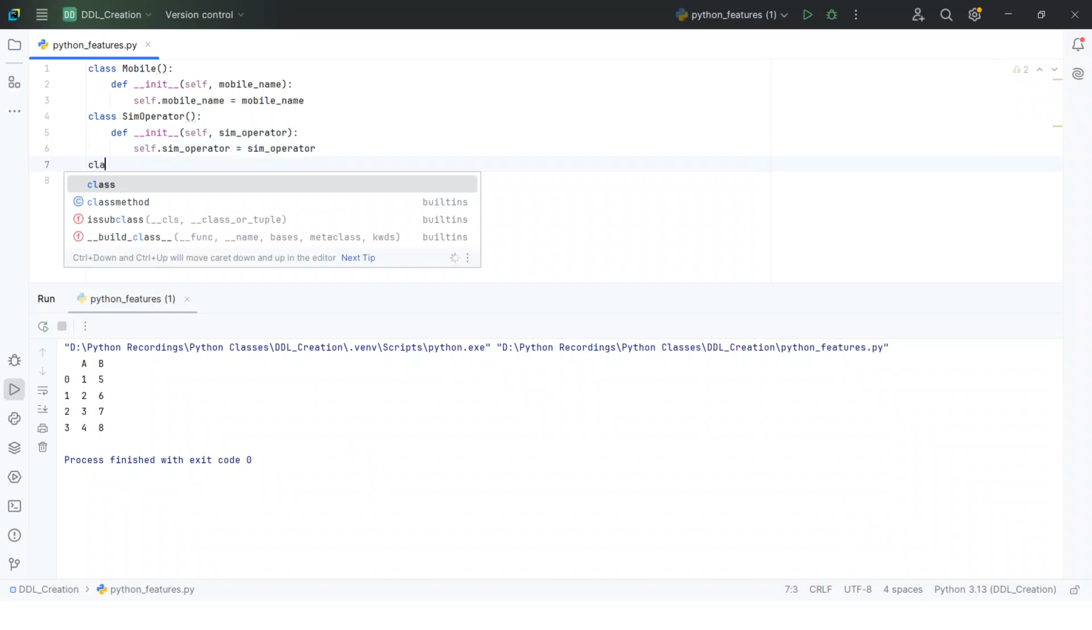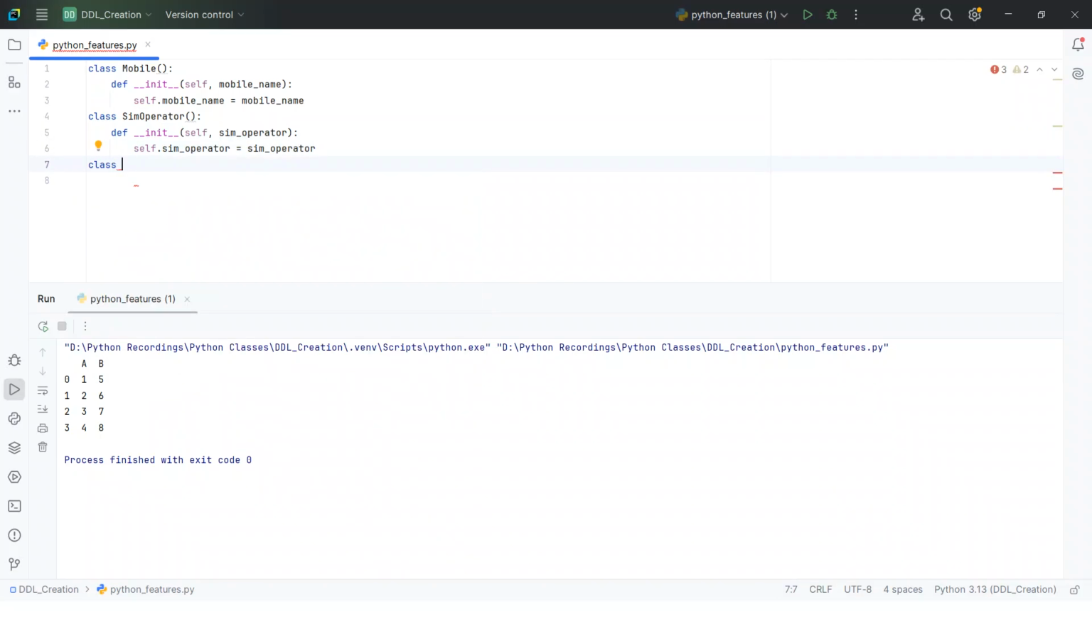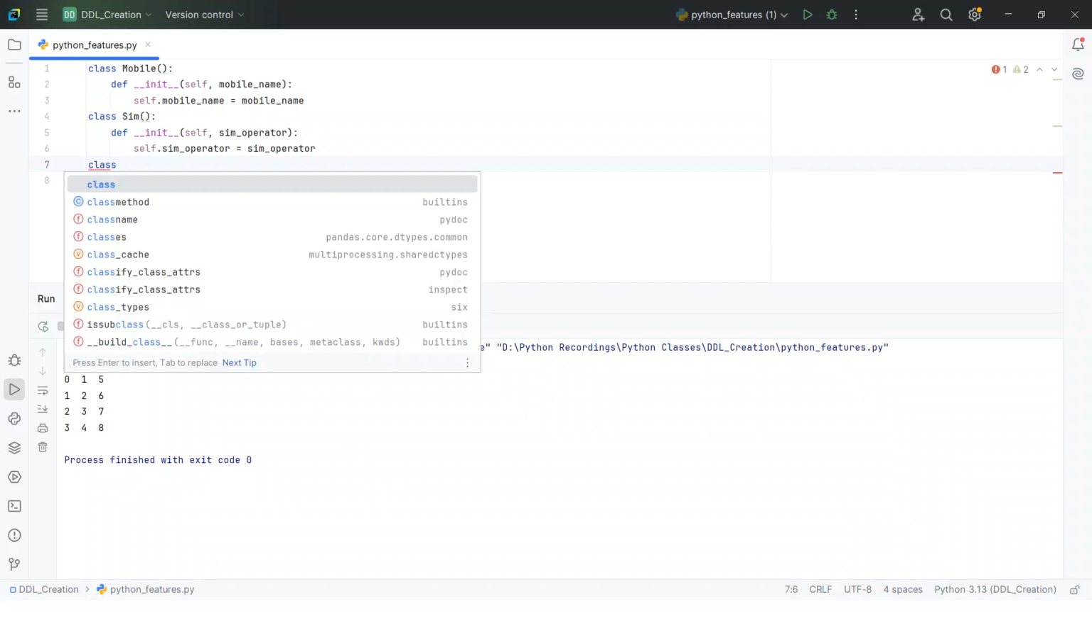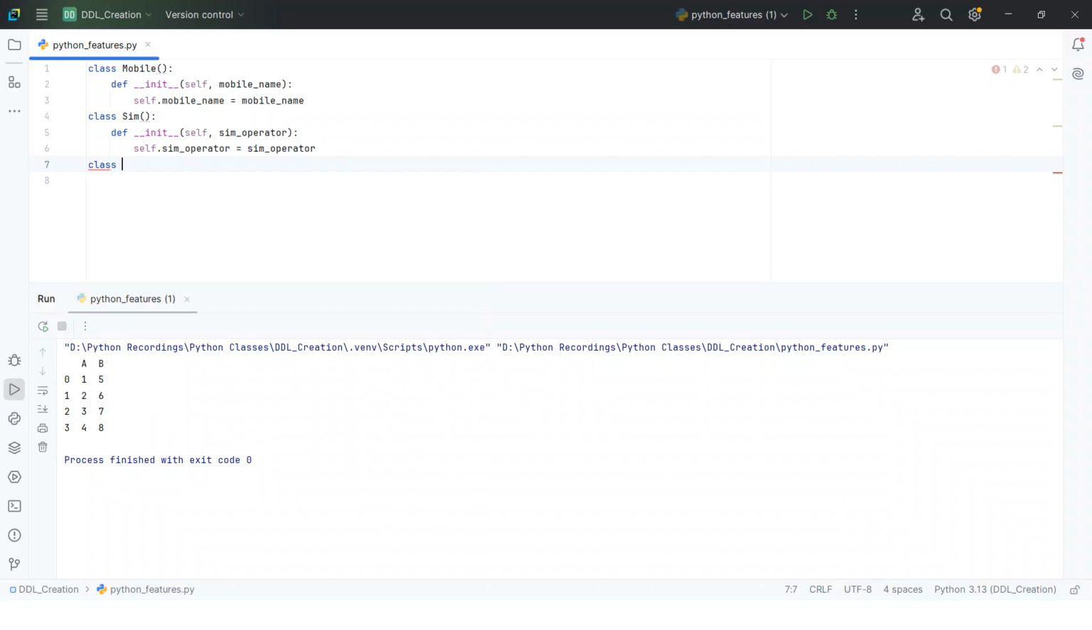Now I have another class, smartphone, or here I'll write the Sim. So I have that smartphone, or I can write it this way. I have the Sim, right? So here I will write the sim operator.